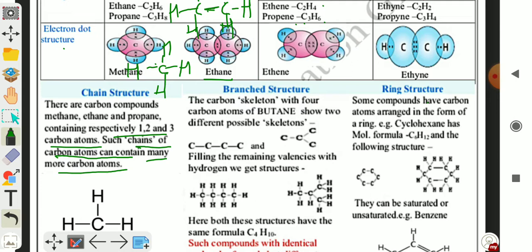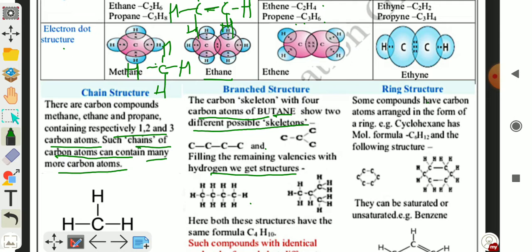Branch structure. The carbon skeleton with 4 carbon atoms of butane. Butane is the compound having 4 carbon atoms. It shows 2 different possible skeletons. First one is straight chain structure. Second one is branch structure. Filling the remaining valencies with hydrogen, we get the structure like this. Both of these compounds have single bonds. The hydrogen and carbon atoms are bonded with single bonds.